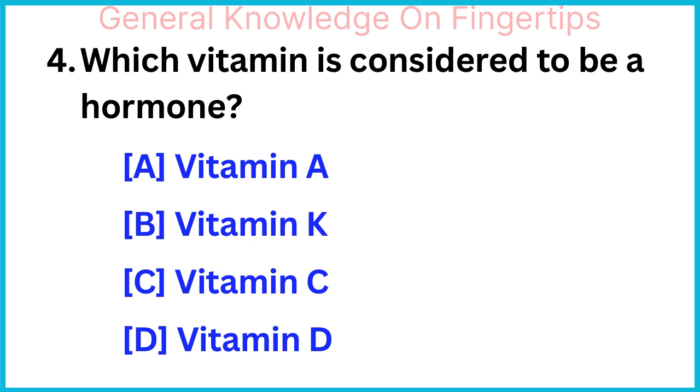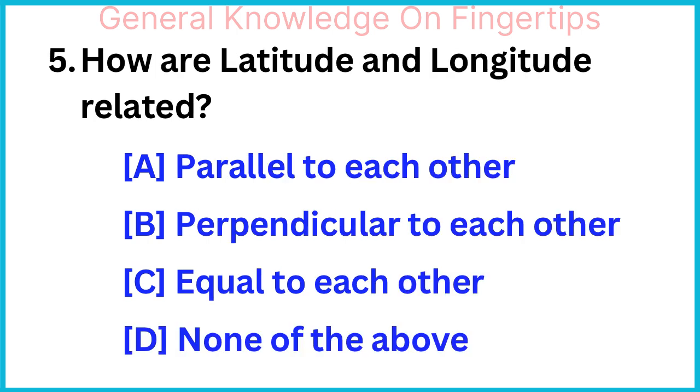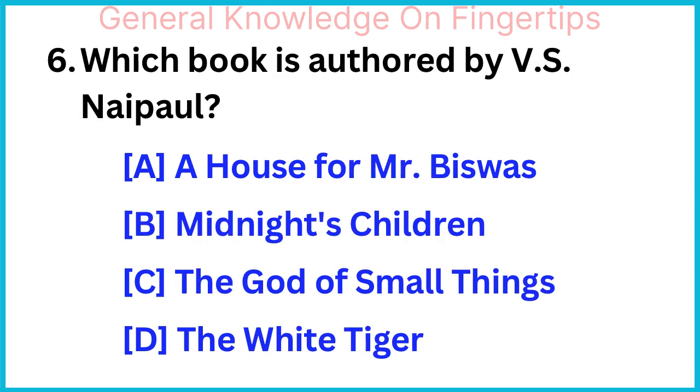Which vitamin is considered to be a hormone? Vitamin D. How are latitude and longitude related? Perpendicular to each other. Which book is authored by V.S. Naipaul? A House for Mr. Biswas.